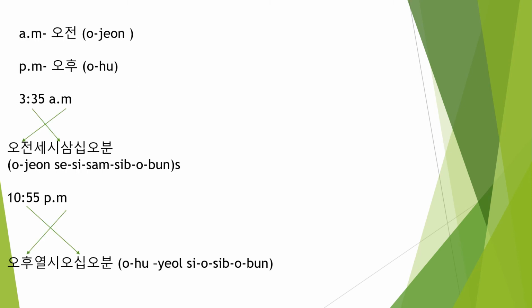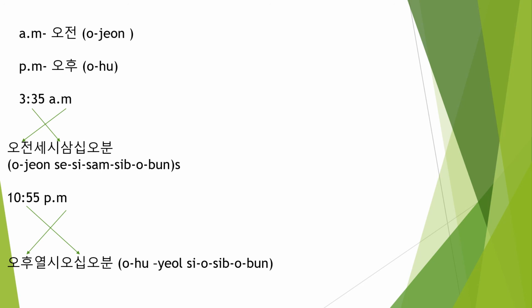Now, till now, if you are telling someone, please come to my home at 9 o'clock, is that morning 9 o'clock or evening 9 o'clock? You're inviting your friend at morning 9 o'clock or evening 9 o'clock. Then there is confusion, right? So for that we mention AM and PM. What is AM in Korean? Ojeon. PM is ohu. AM is ojeon, PM is ohu.